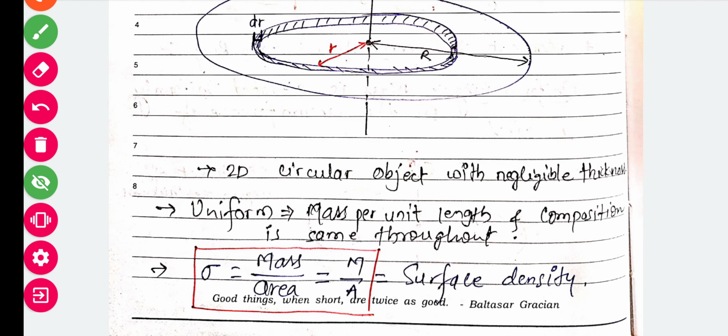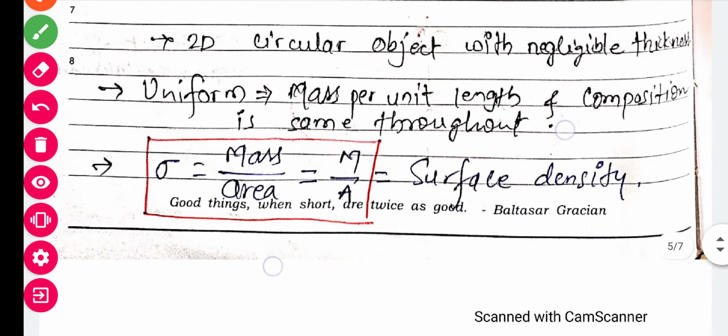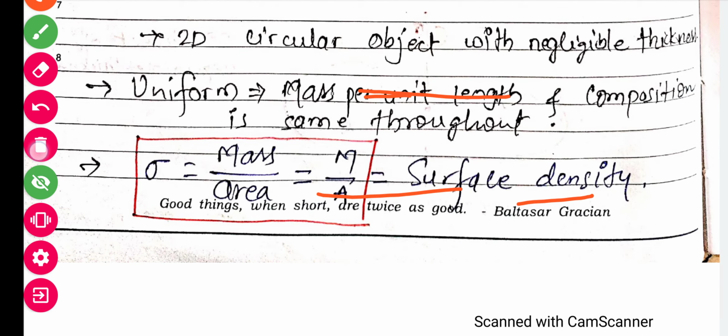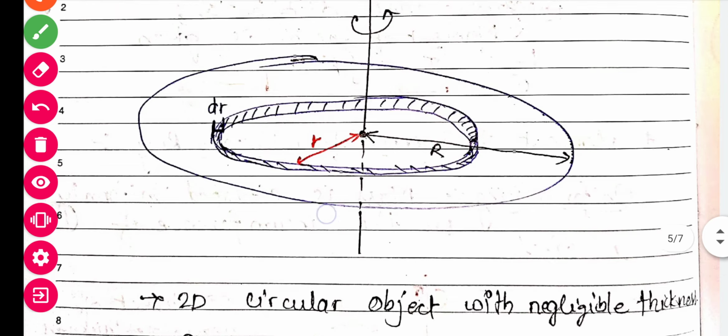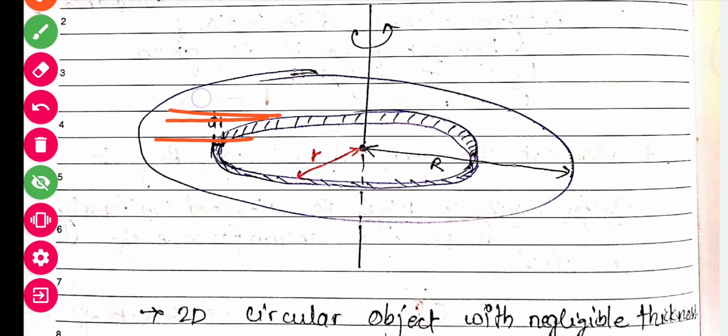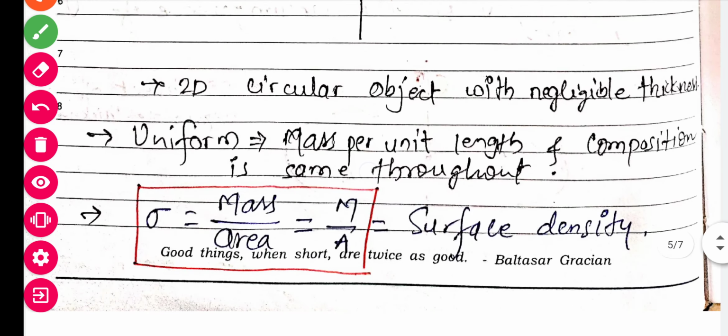This circular object with negligible thickness, इसका thickness नहीं है ज़्यादा मोटा, एकदम पतला है. What is uniform? Uniform means you can consider here mass per unit length and composition is same throughout. According to its length, per unit length, the mass is same. हर यूनिट पे हर यूनिट वाइज लेंथ पे उसका मास सेम है, किसी भी पॉइंट पे आप जाएंगे, और उसका कंपोजिशन हर पॉइंट पे सेम है, हर उसकी बनावट हर जगह सेम.